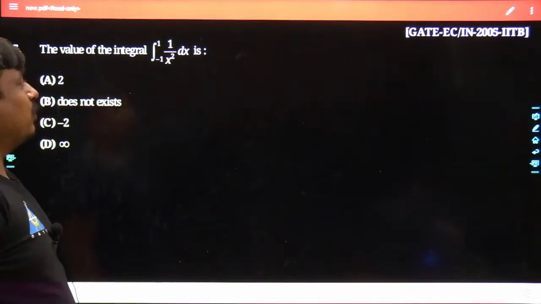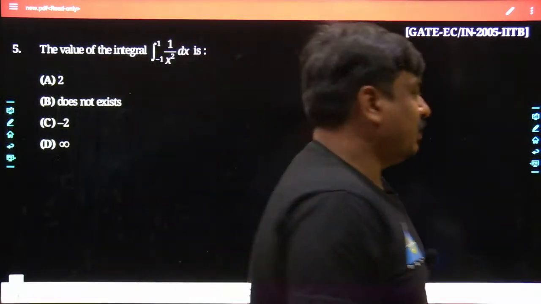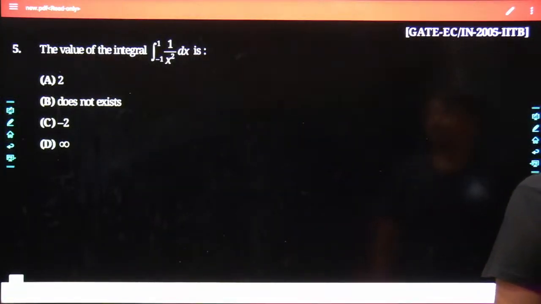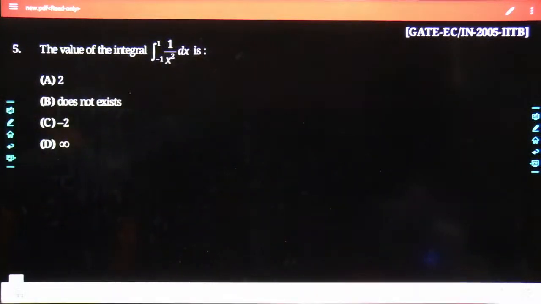This is not the same problem which we have been dealing with earlier. It is a bit different problem. Tell me what would be the best answer for this given problem.